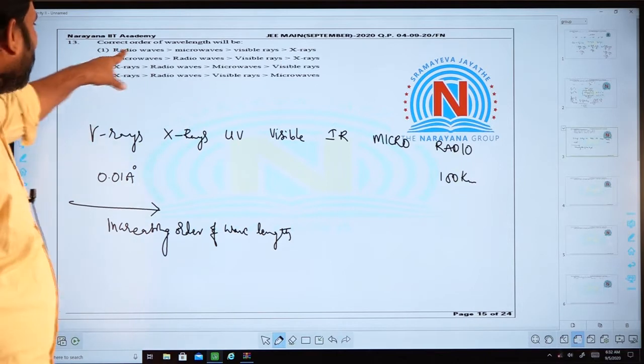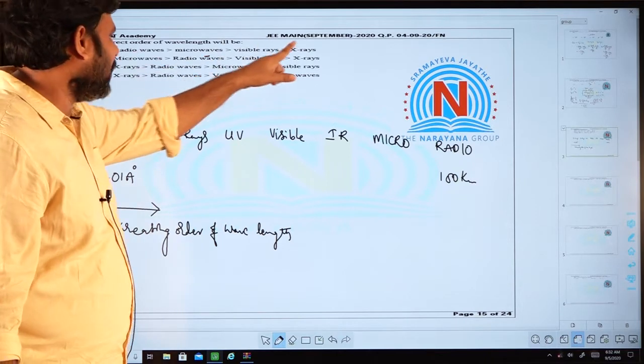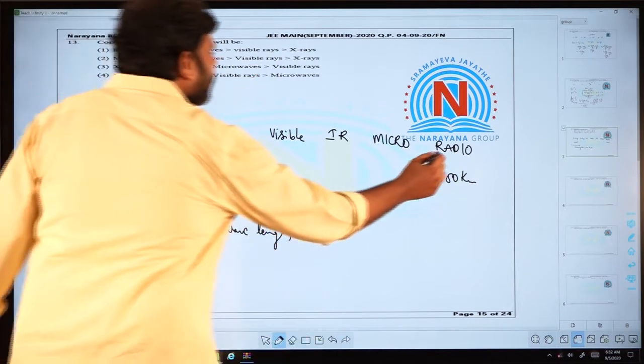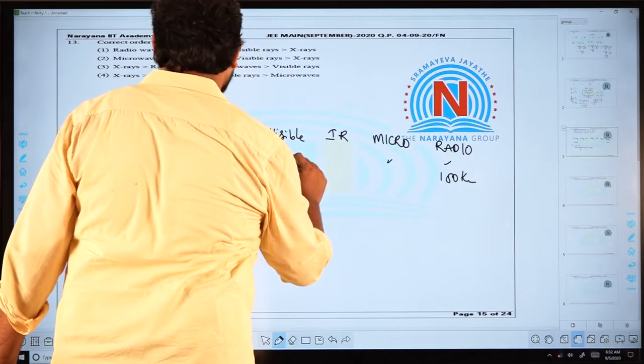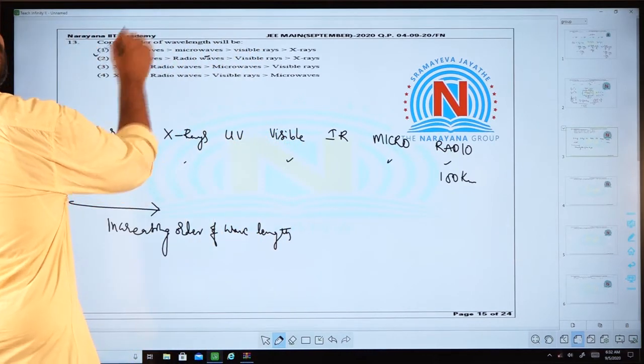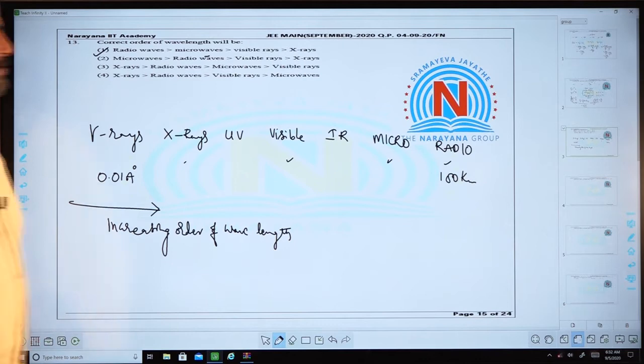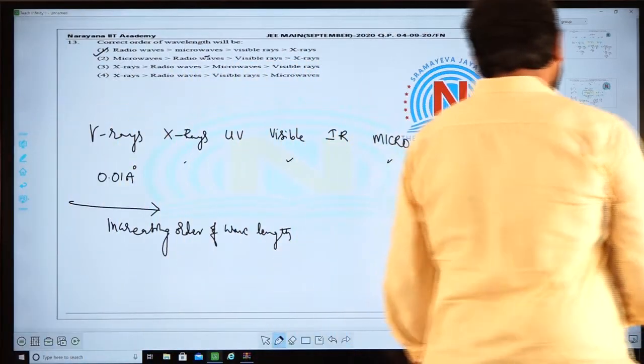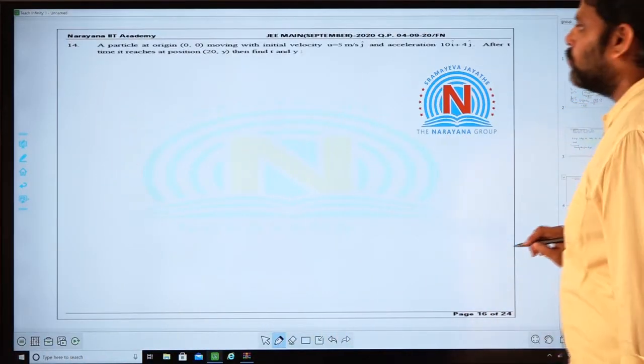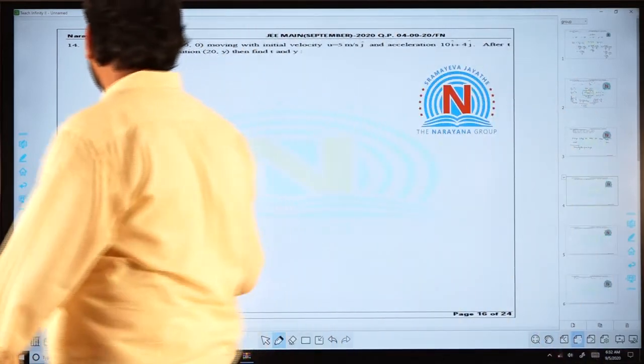So radio waves, microwaves, visible, and then X-rays. First choice itself is the correct answer. Pretty straightforward question. Let's move on to question number 14.